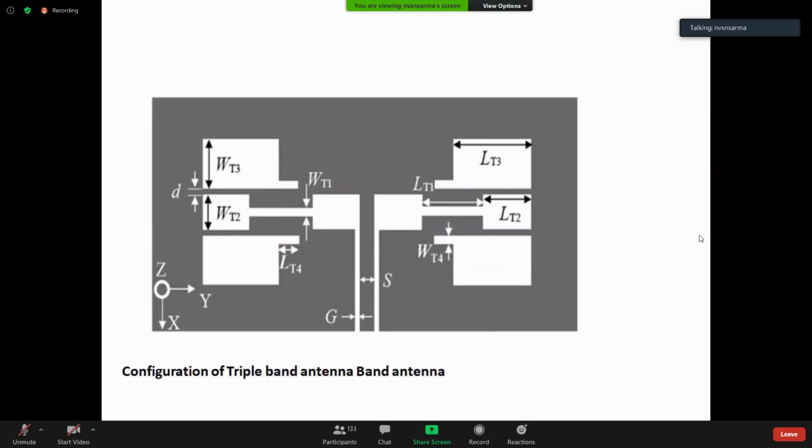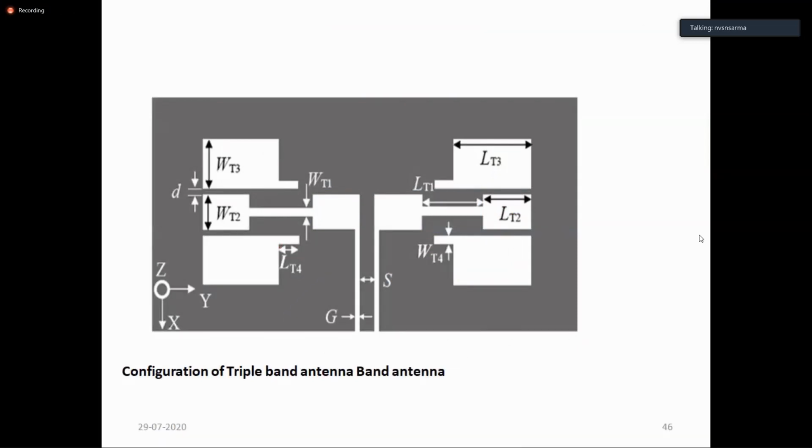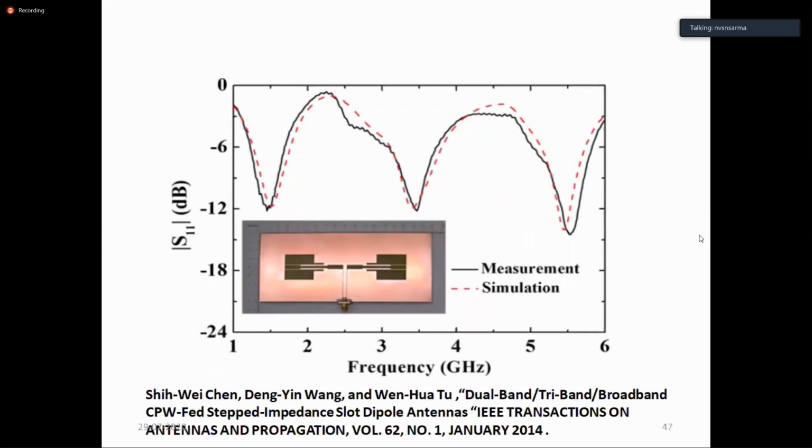Now, if you want to make it a triple band instead of dual band, people have attempted that also. Depending on the third band you want to operate, you expand the parasitic elements slightly more. So these expansions we are observing now, compared to the earlier ones, LT4, WT4, etc., or WT1, LT1, etc. The expansions of these parasitic patches decide the third frequency range, and this is how the graph is going to come for those cases.